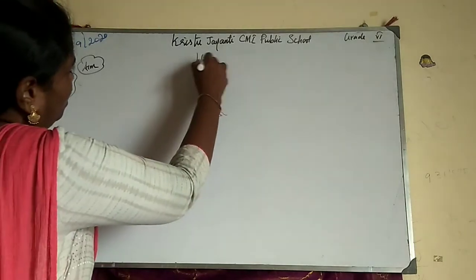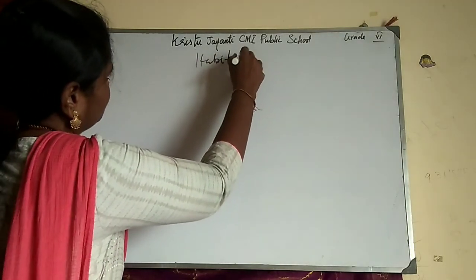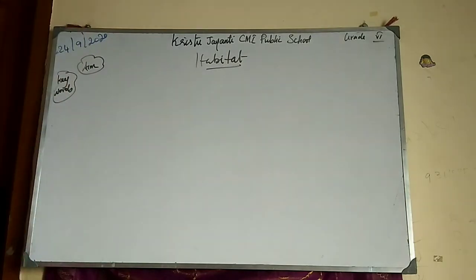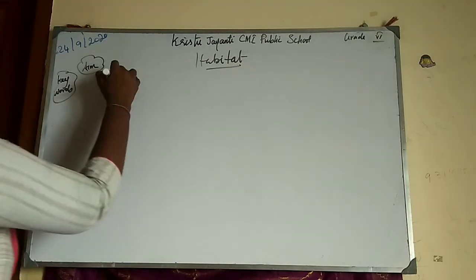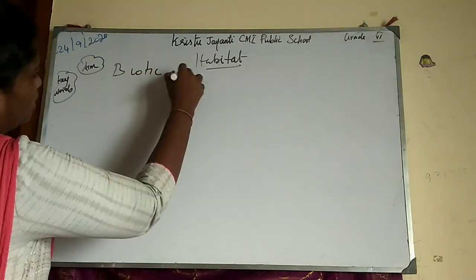Already we have completed 3 classes, and in our class we are seeing the lesson habitat. In the last 3 classes we have seen what is meant by habitat and what the different types of habitat are. You would have remembered, I believe, right? What is flora, what is fauna, what is terrestrial habitat, what is aquatic habitat, biotic, abiotic, so many things we have seen. So last class we wound up with biotic and